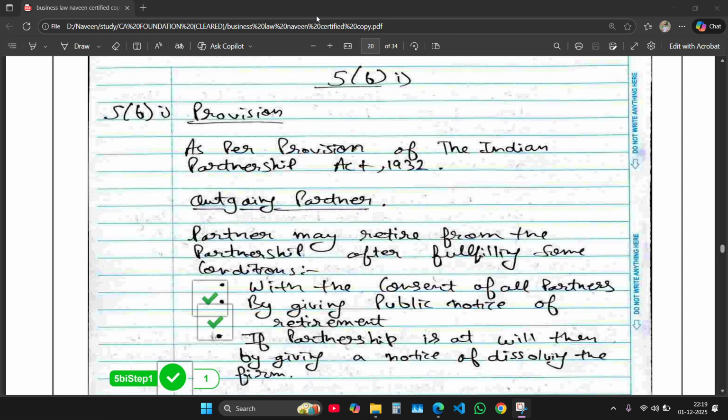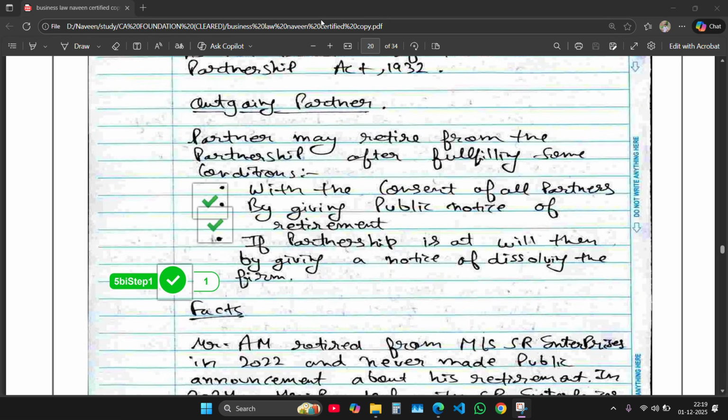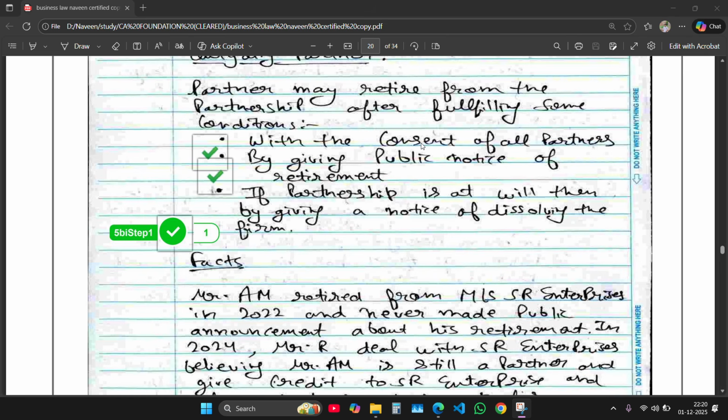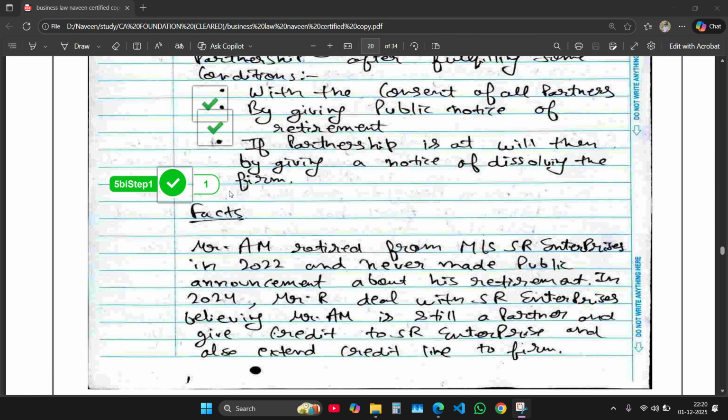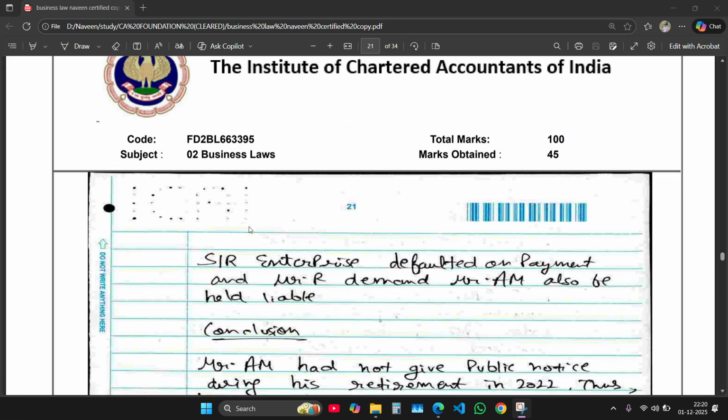This question was for 3 marks and talks about an outgoing partner. The same format I follow. First I wrote the provision, and then I write the significant point on which the question runs, that is the outgoing partner. Then I explain who is an outgoing partner and how a partner can get out of the partnership with his willingness, like with the consent of all partners by giving public notice of retirement, and if the partnership is at will, then by giving a notice of dissolving the firm. And then I give the facts, and then I conclude it.